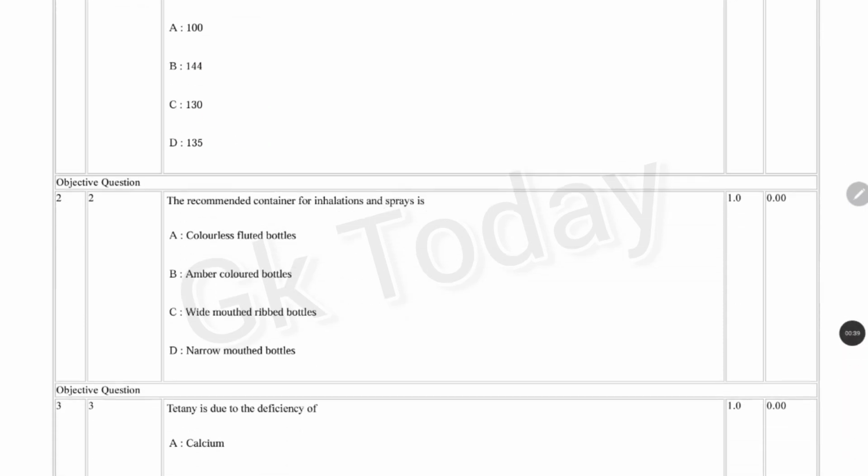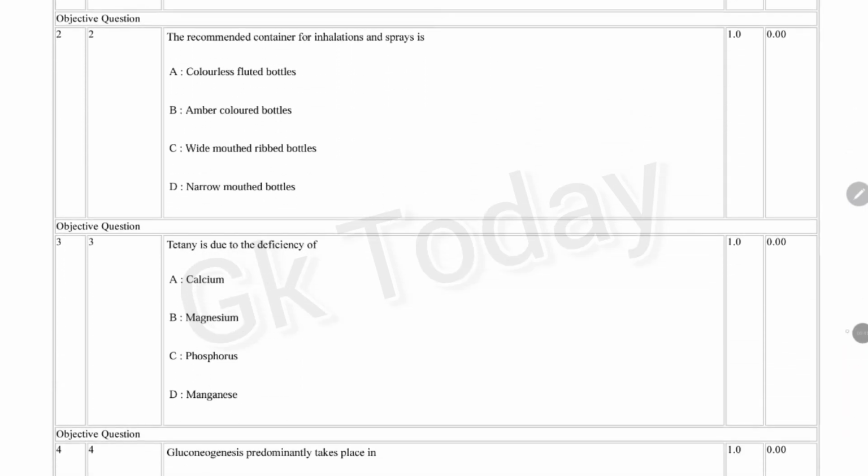Next question. The recommended container for inhalations and sprays is: colorless fluted bottles, amber colored bottles, wide mouthed ribbed bottles, narrow mouthed bottles. Correct answer is option A, colorless fluted bottles. Recommended container for inhalation and sprays is colorless fluted bottles.